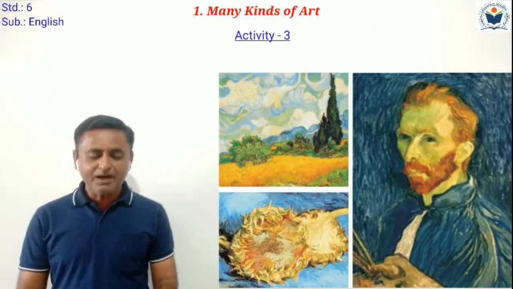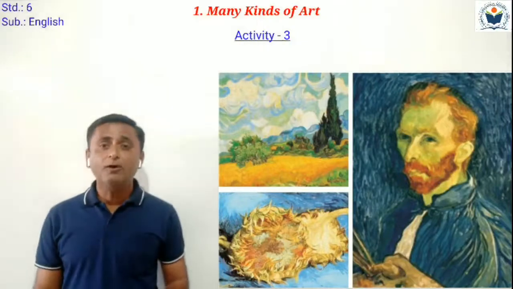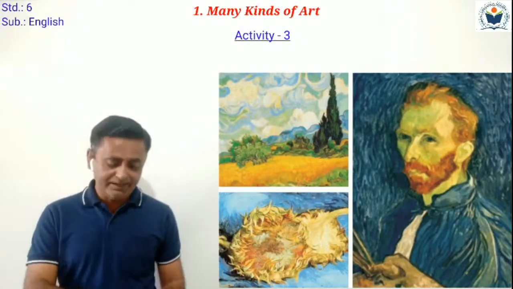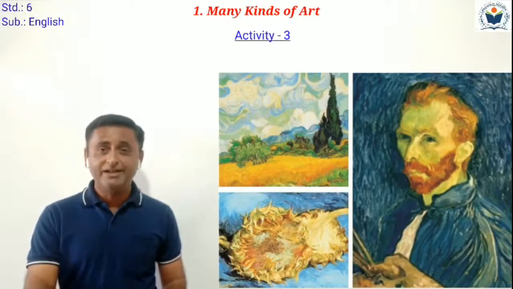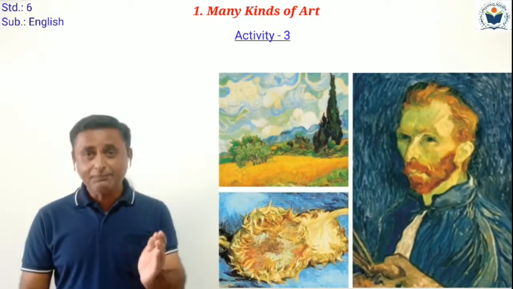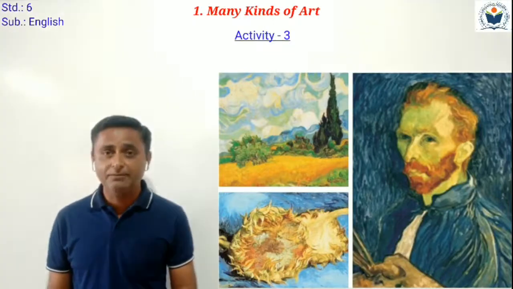Now these are part of his style. All are things known as the style of Vincent van Gogh. Now three pictures are given below. We have to observe. Okay, one self-portrait of Vincent van Gogh is given here, one nature picture and one general picture. Okay? Now below the pictures, one thing is given here. We have to understand about it.